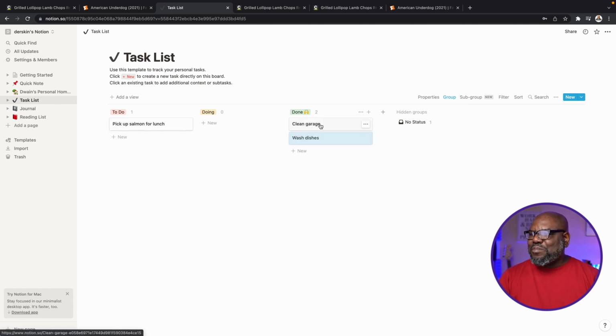But if I have other things that are in different states, then I can also move them around. So I love having this ability to do this so that I can move those tasks as I'm working on them, right? So that's a pretty decent one, good one.